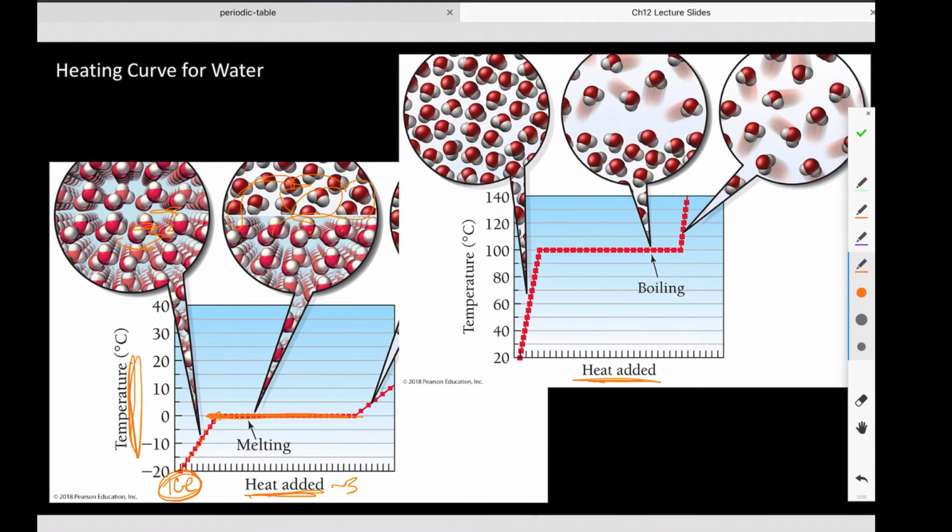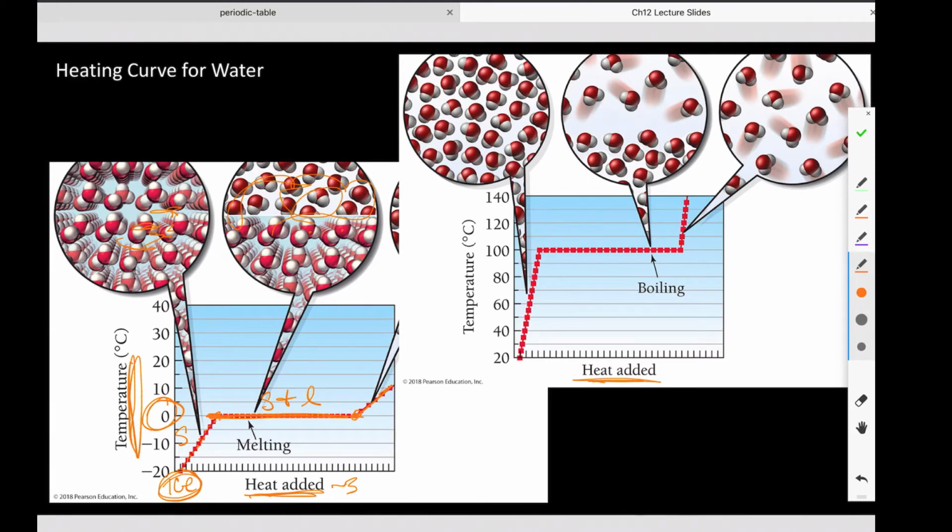Right, temperature stops changing, but we are still adding heat, right? Super important. At 0 degrees Celsius, so at the melting point, we are still adding heat, but the temperature no longer changes until all of it melts, right? So here we would have a solid, here we have solid and liquid, okay? So they exist together during the melting process.